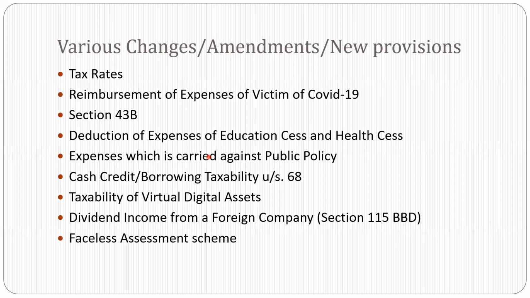So if the recipient of the amount is bound by any such restriction or regulation or code or law where he is not allowed to take such amount, then in the hands of the payer also the amount will be considered as not an allowable expense. The amount after receiving payment will be considered as a perquisite under section 28(4), and whosoever is making the payment has to pay TDS at the rate of 10%. That is what they have changed in the budget. Now the sixth one is cash credit and borrowing taxability under section 68.